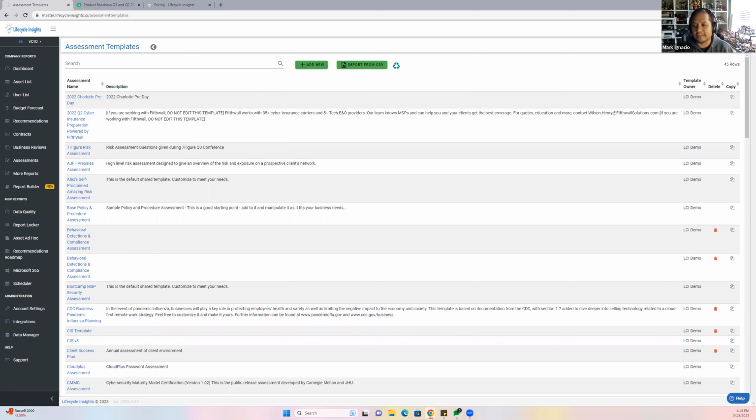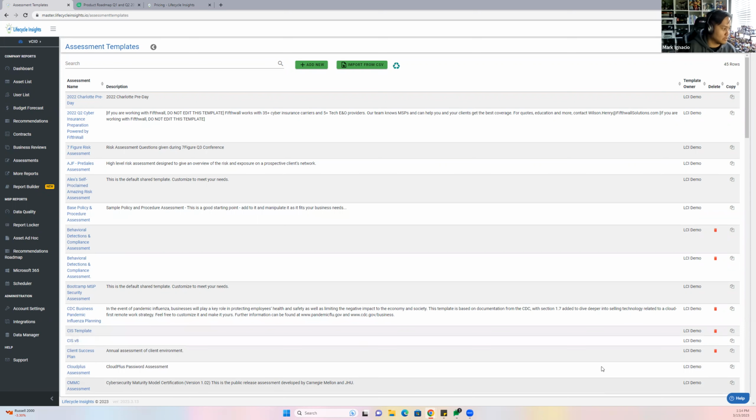Some of the templates are way different. The SysV8 is definitely a more complete template for you guys to use, but that's technically just for security. The LCI default template that you probably have used is definitely bare bones, because each MSP is different as far as what you're looking for. So I'm going to dig into the LCI default assessment real quick. This one is bare bones. We don't include any properties. This one I just marked, but the other ones will be blank.